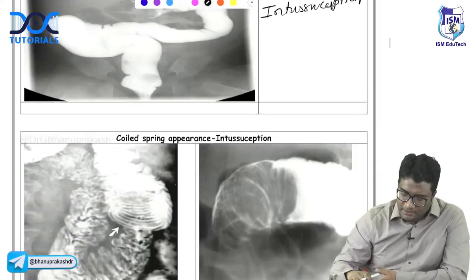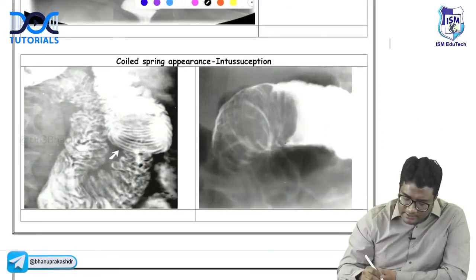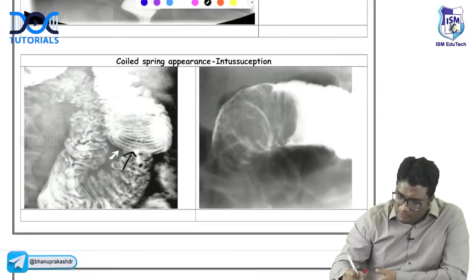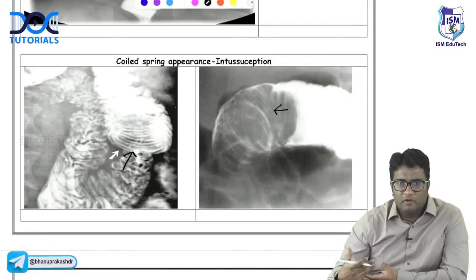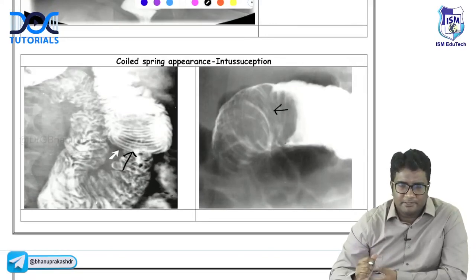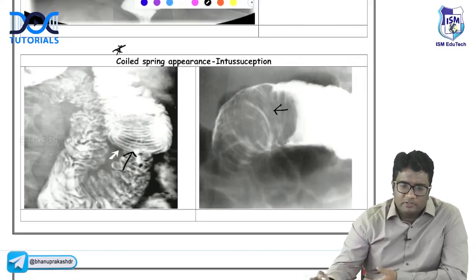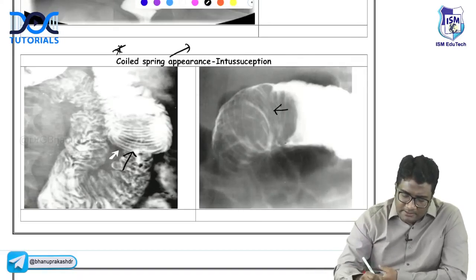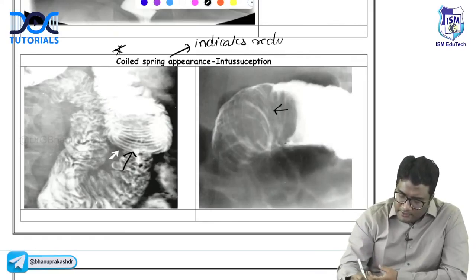This is intussusception. And one also important sign of intussusception is when you see the column of barium between the two bowel loops, it gives this coiled spring appearance. So coiled spring appearance is also a feature of intussusception, right? Coiled spring appearance. And this coiled spring appearance indicates reducibility. Right?